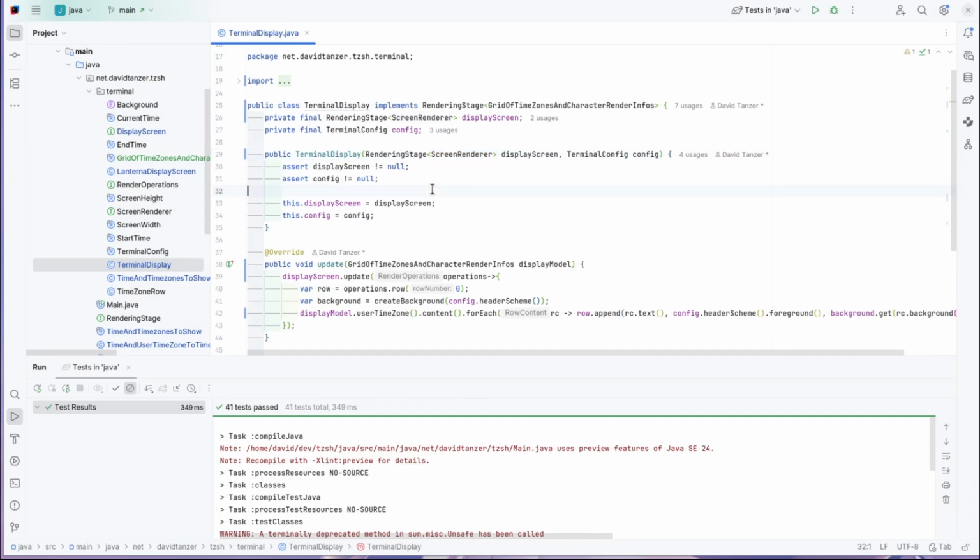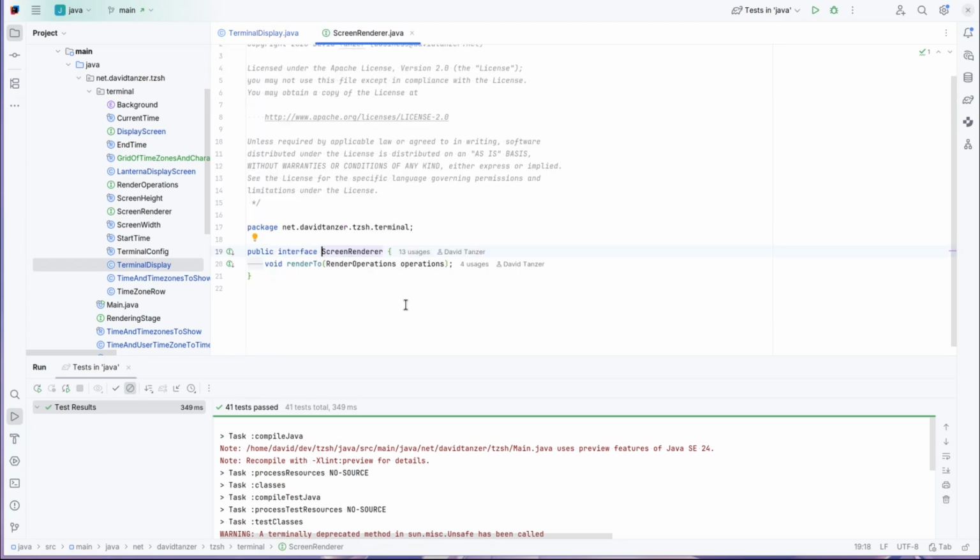And this is a slightly different case as before, because the screen renderer is not really a model, but it is some object or a lambda expression or whatever that encapsulates multiple render operations that can then be rendered to a terminal screen using Lanterna. So this screen renderer here is a functional interface that some other code can use to encapsulate a couple of render operations in one function and then pass them to the render2 method. So I think this is maybe even an honest and complete name, but render operations is probably